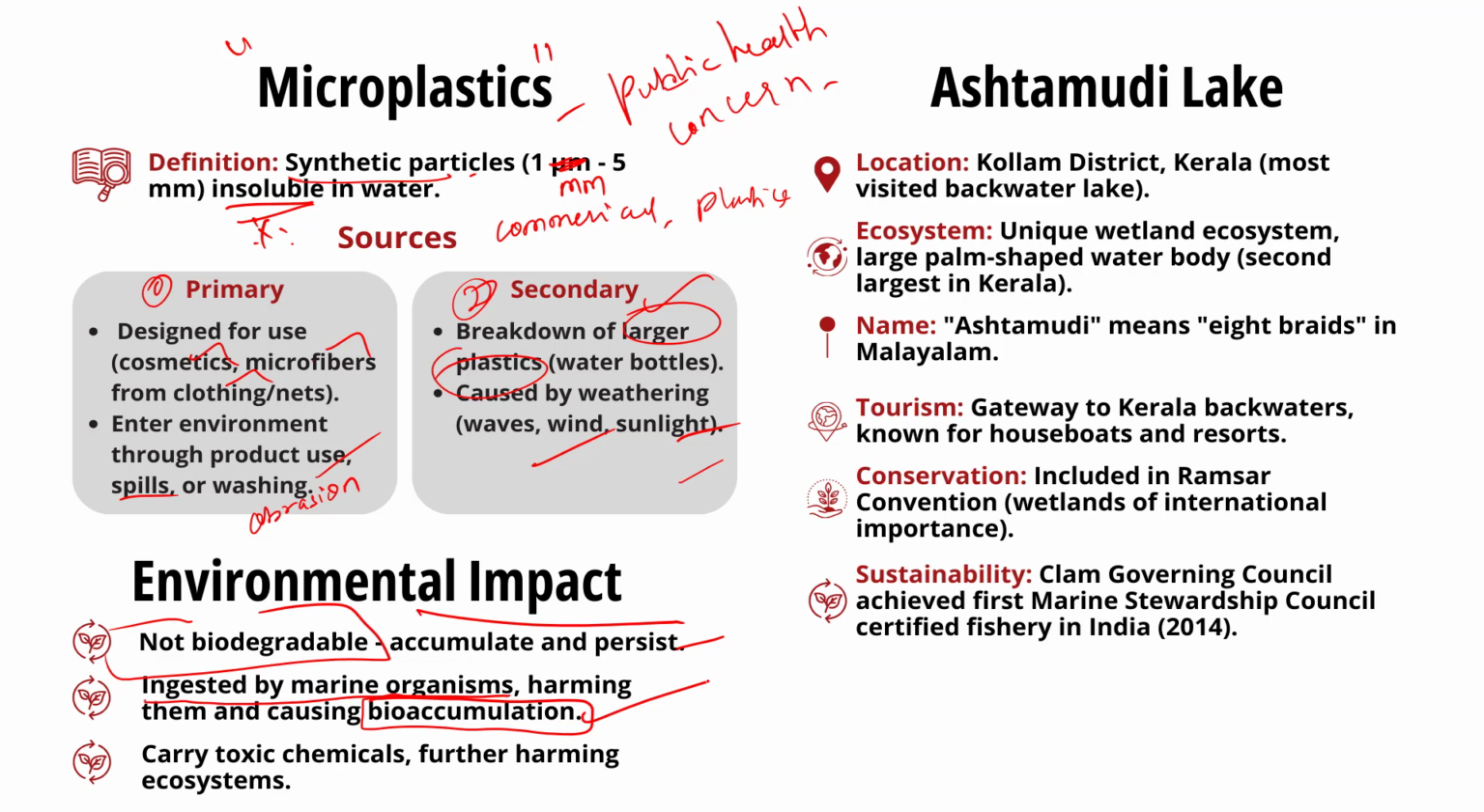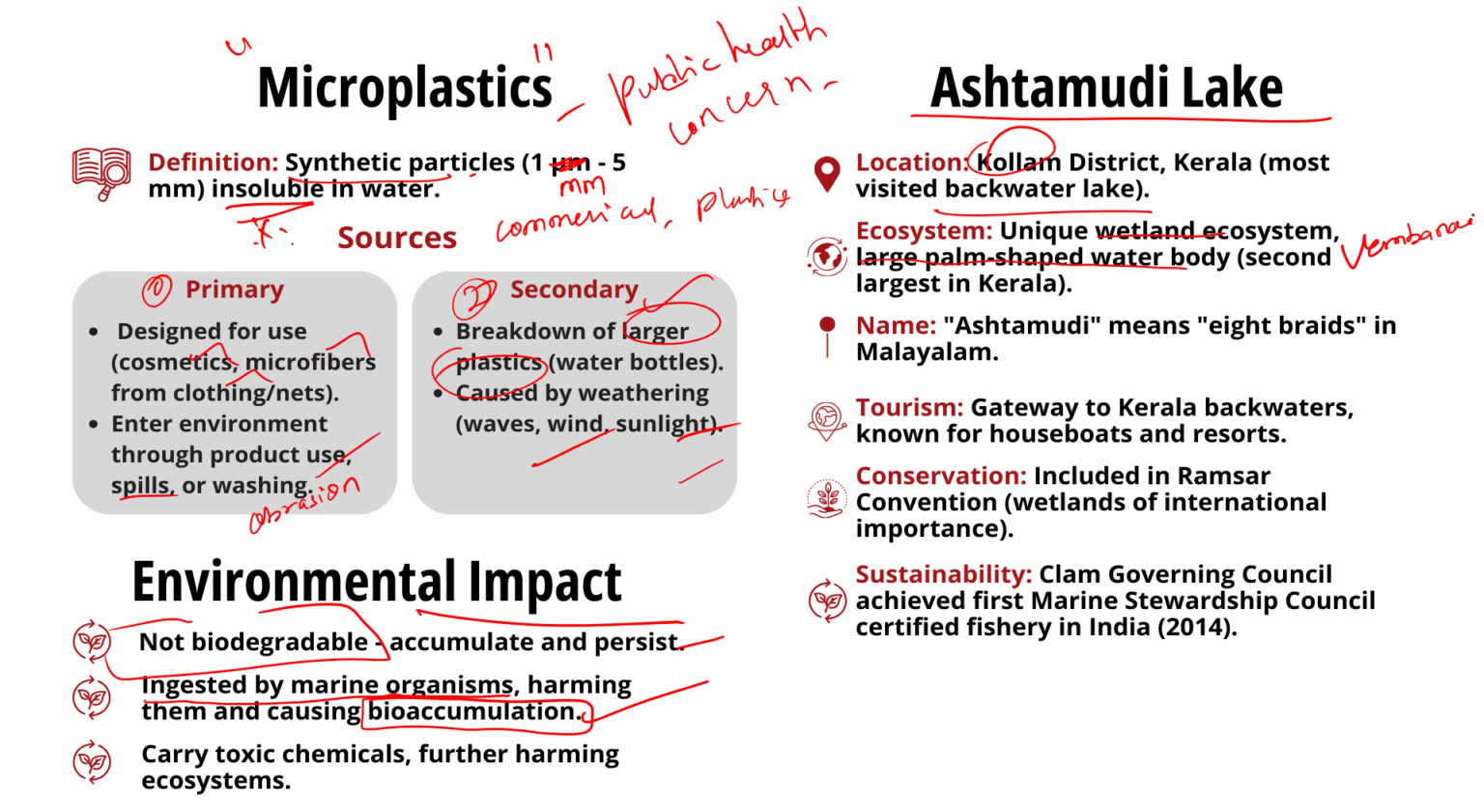Secondly, let us discuss Ashtamudi Lake. See, Ashtamudi Lake is located in the Kollam district of Kerala. It is the most visited backwater lake in the state. Know that it possesses a unique wetland ecosystem and a large palm-shaped water body, second only in size to the Vembanad estuary ecosystem of the state.